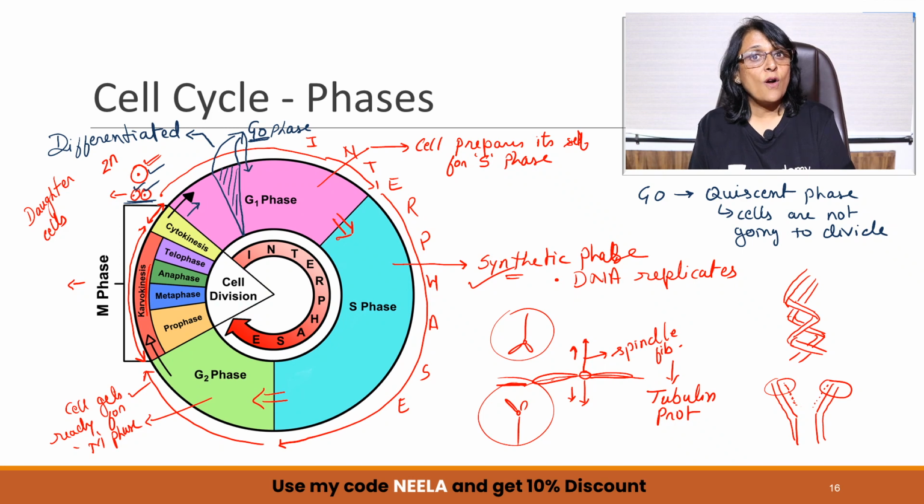If something goes wrong, the cells will be mutated, and many times mutations result into cancer. So when division is taking place and everything is fine, that means there are checkpoints in place. So details of all the phases and checkpoints, that is what we will be taking in the next session.